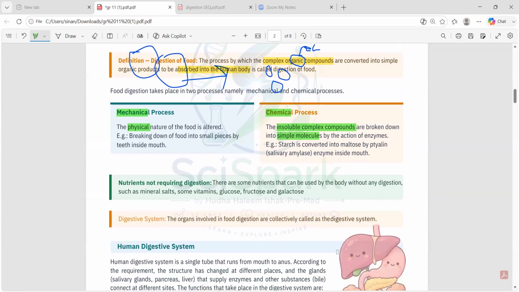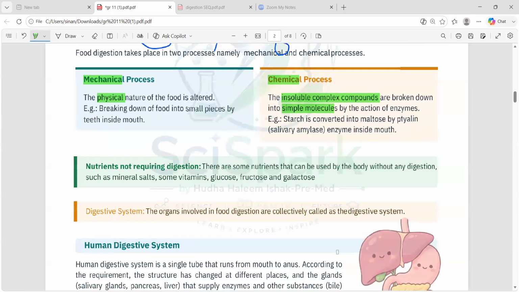So now we are moving into some nutrients. The main nutrients which require digestion are carbohydrates, those large biomolecules you might have studied in grade 10. Those are the ones which require what? Digestion. The carbohydrates, proteins, nucleic acids, and lipids, all these will require digestion. But there are certain nutrients, let's say we have our vitamins, the minerals, and then the glucose, galactose. What are those? Are they monosaccharide, disaccharide, or polysaccharide? Tell me.